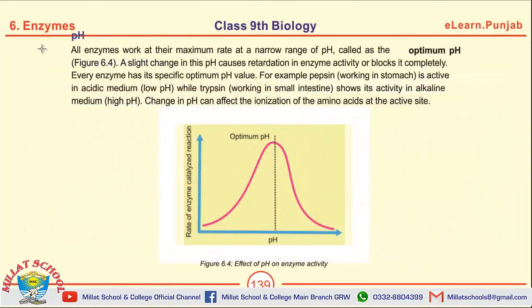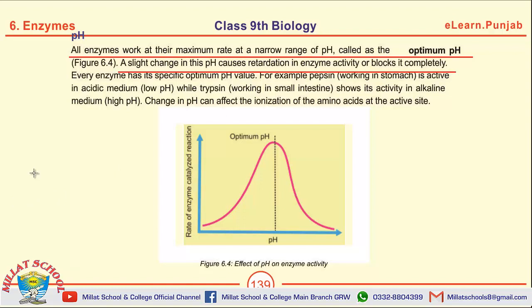The next topic is about effect of pH on enzyme action. The first question is, what is optimum pH? All enzymes work at their maximum rate at a narrow range of pH that is called as optimum pH. What is the effect of pH change? A slight change in this pH causes retardation in enzyme activity or blocks it completely.